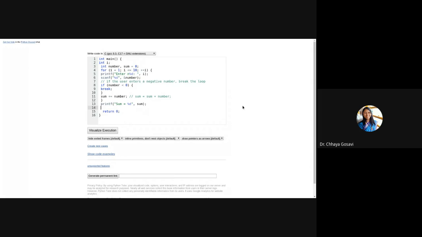It will be easier to look at the Python visualizer. It will show you how the program executes. This is with the break statement. So it has defined these three variables, I, number, and sum. Sum is initialized to 0. Currently the value of I is 1. Number is accepted here. User will